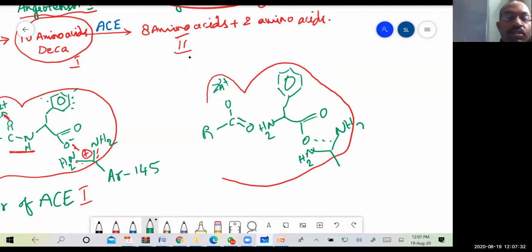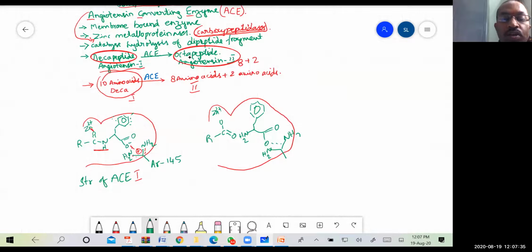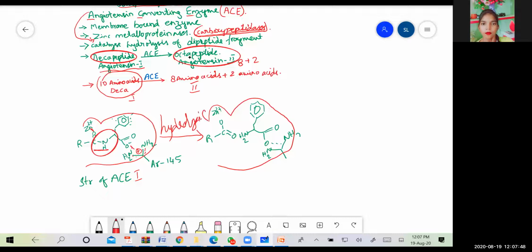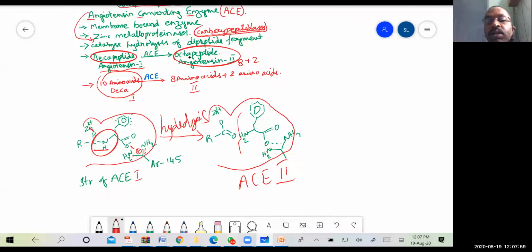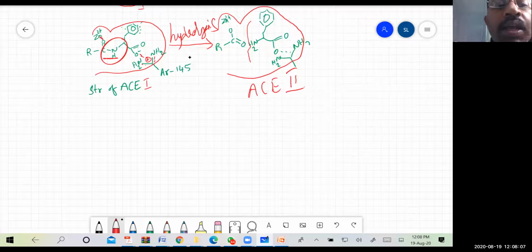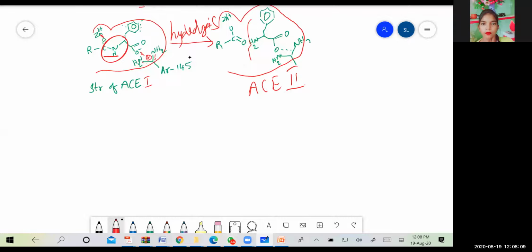In the previous one, an amide linkage is present here, but when hydrolysis has occurred, the bond is broken. This is how angiotensin 1 is converted into angiotensin 2. This is the main reaction, how hydrolysis takes place at the active site of the enzyme.